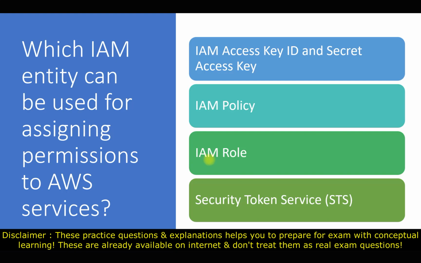Third option is IAM role. Yes, that is the correct answer for this question, because with IAM roles we can delegate permission to the resources, for the users and the services, without using permanent credentials. The fourth option, security token service, that is STS, is normally used for gaining temporary security credentials, so it is not for assigning permission. Whenever we need to define the permission, we will use IAM policy. When we need temporary credentials, we use STS, and when we need to assign the permission, we will use IAM roles. So our answer for this question is IAM role.